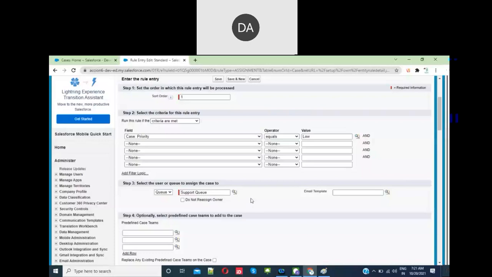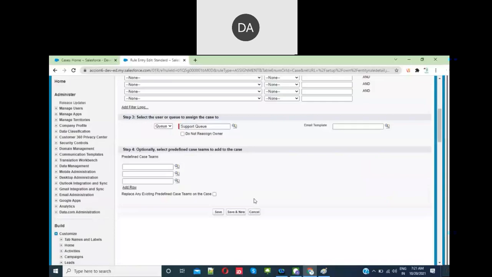Now let's go here. Case teams are also there. What is a case team? Case team means if you want to give some kind of access to the users who are not the owner of the record or to whom the record is not shared, then you can create some case team members.